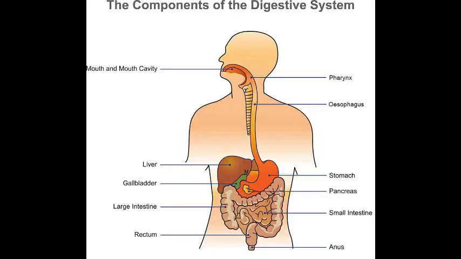The digestive system: the food we eat starts from the mouth. The digestive system begins with the mouth. We throw the food into our mouth, and it becomes bones, nerves, flesh, skin, muscles, neurons, all this.